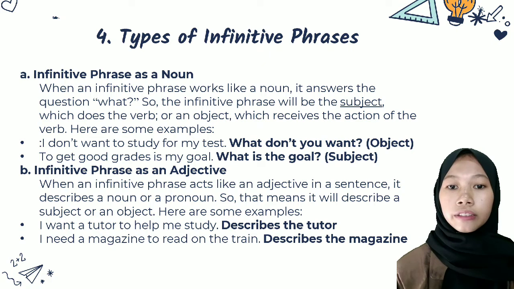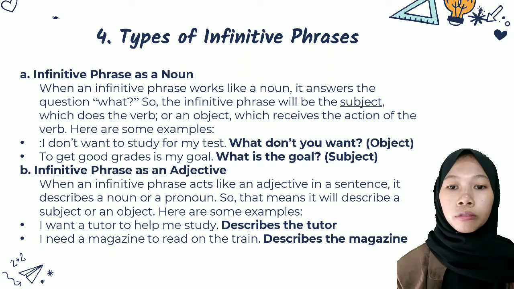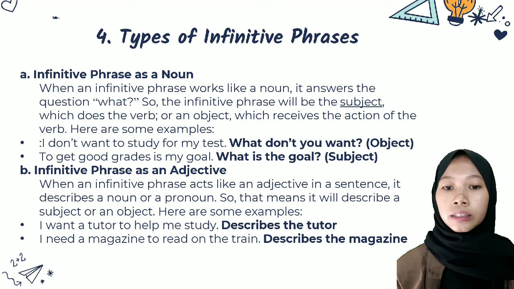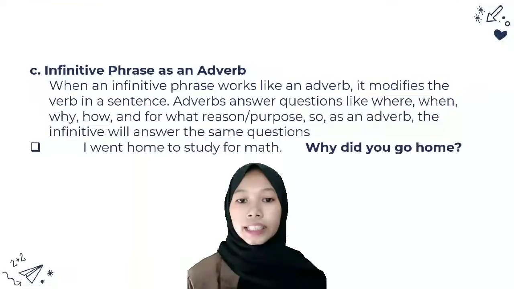B. Infinitive phrase as an adjective. When an infinitive phrase acts like an adjective in a sentence, it describes a noun or a pronoun, so that means it will describe a subject or an object. Here are some examples. I want a tutor to help me study. Describes the tutor. I need a magazine to read on the train. Describes the magazine.